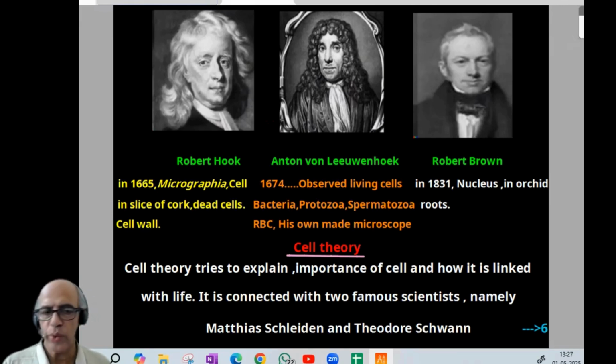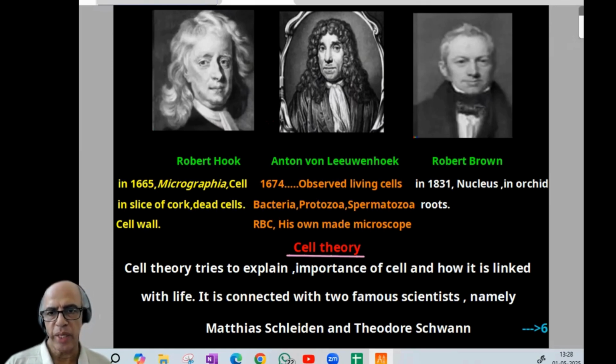Now, Anton von Leeuwenhoek, 1674, observed living cells, bacteria, protozoa, spermatozoa, based on his own made microscope. And finally, in 1831, nucleus by Robert Brown in orchid roots. I think these three famous scientists are clear. One question we may usually get, even match the following.